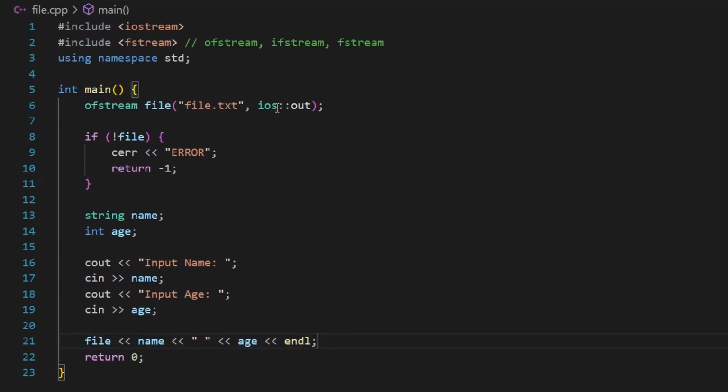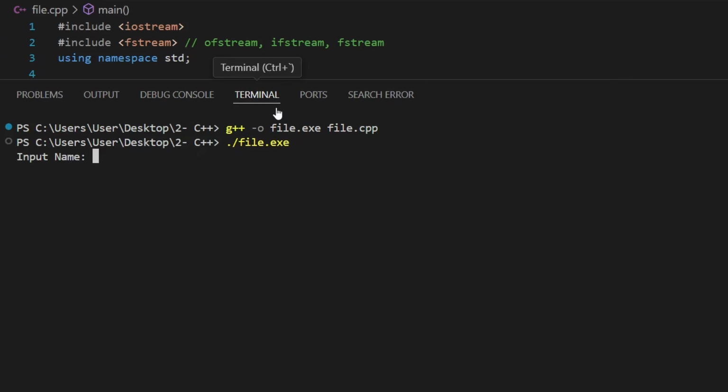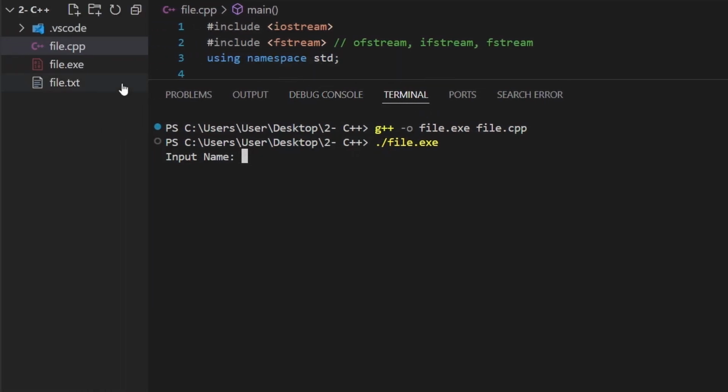Now let's go ahead and run this code to see what will happen. Now let's go ahead and input name, but before that you can see right here that the file.txt was created.